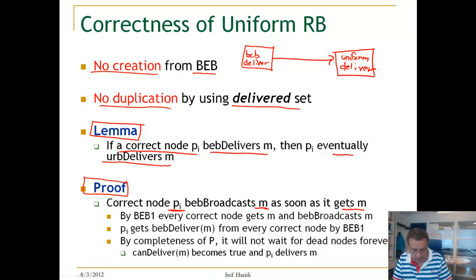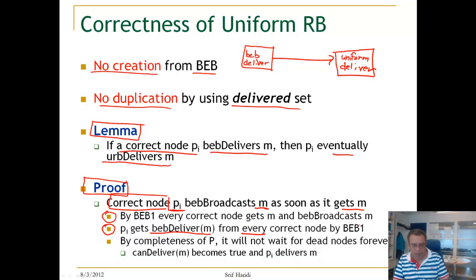So it will BEB cast M. We're talking about correct processes, remember, which implies by the validity of BEB cast, every correct node gets M and also BEB casts M. So Pi itself will get a BEB deliver from every correct node by the property of validity of BEB cast.